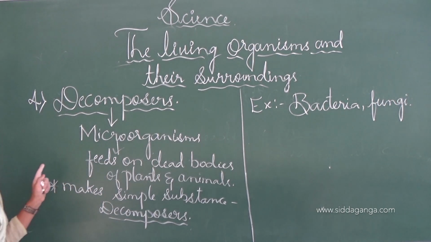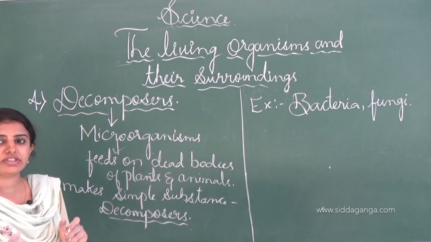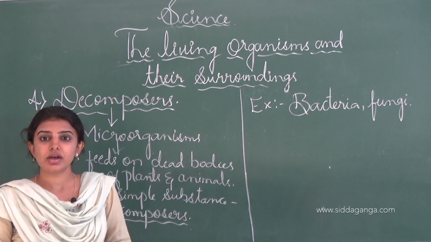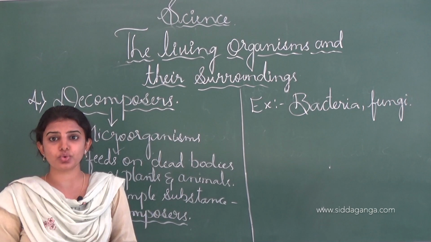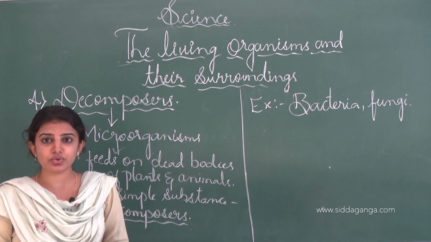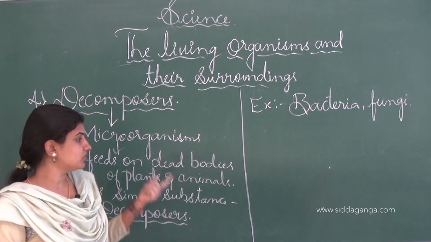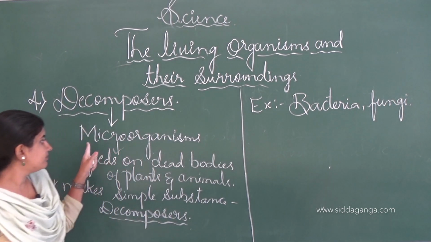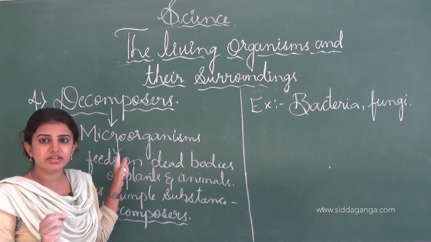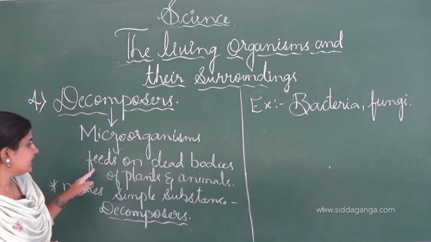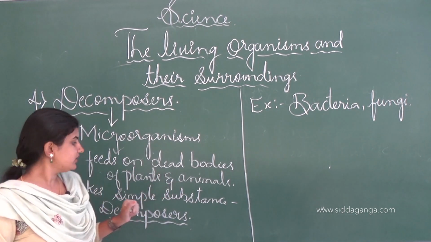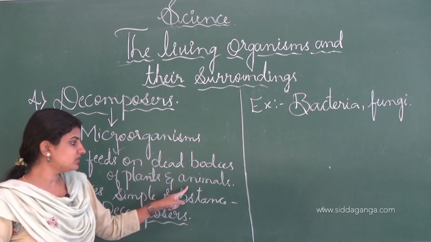See, decomposers are the microorganisms which are present in the soil or in the surroundings, and these can't be seen through our naked eyes. They can be seen only under the microscope. So that's why these organisms are called microorganisms. Very minute organisms. And these microorganisms feed on the dead bodies of the plants as well as the animals.